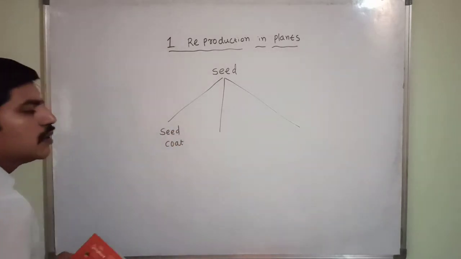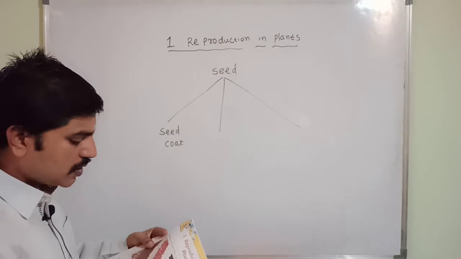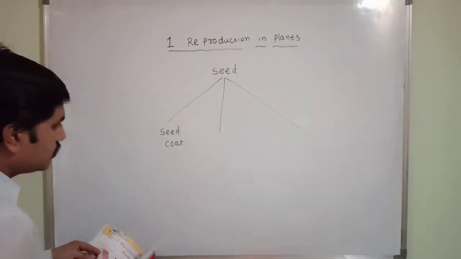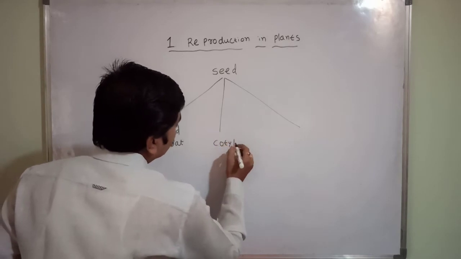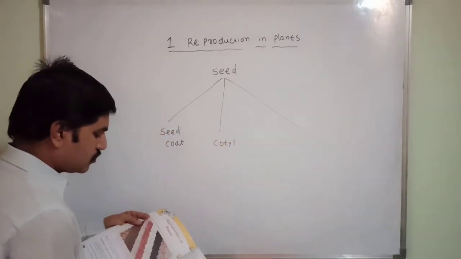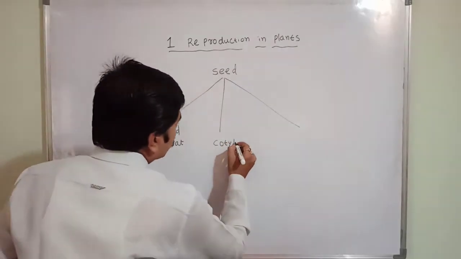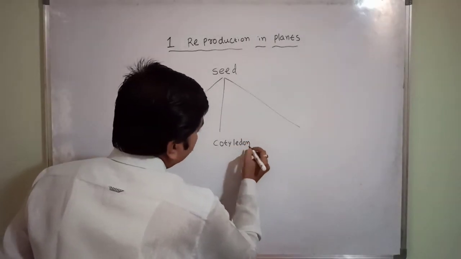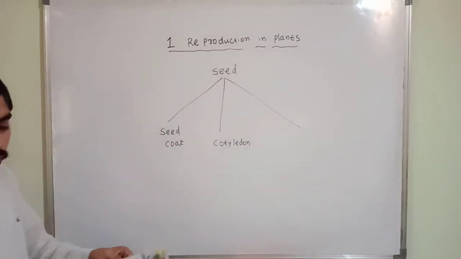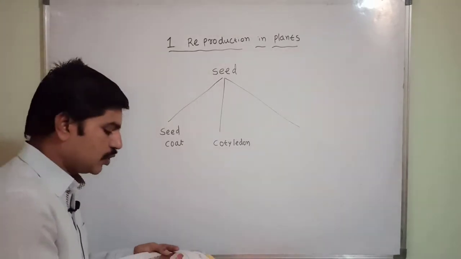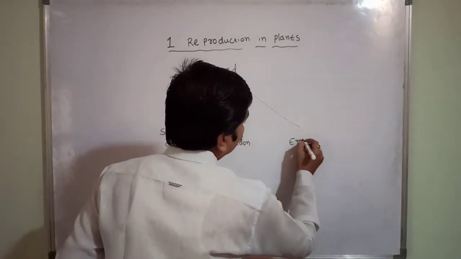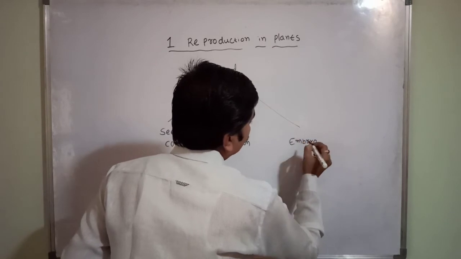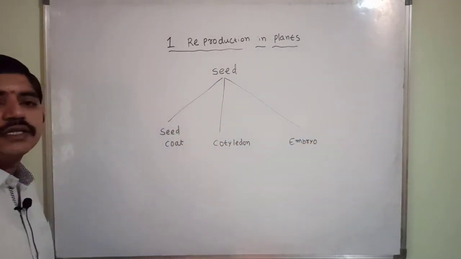First one is the seed coat, next one is the cotyledon, and the third one is the embryo. So these are the three things.